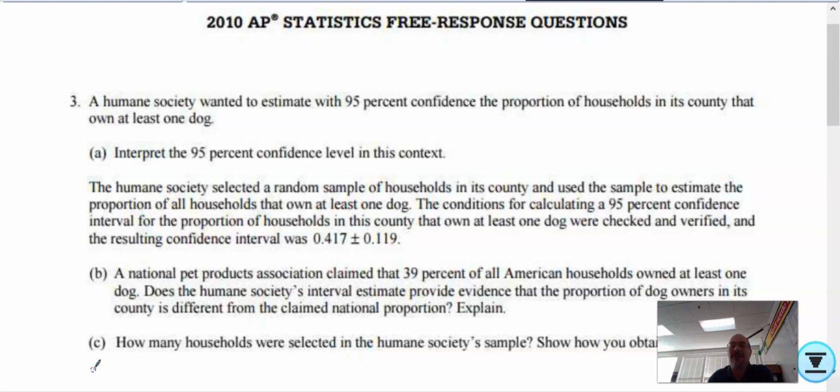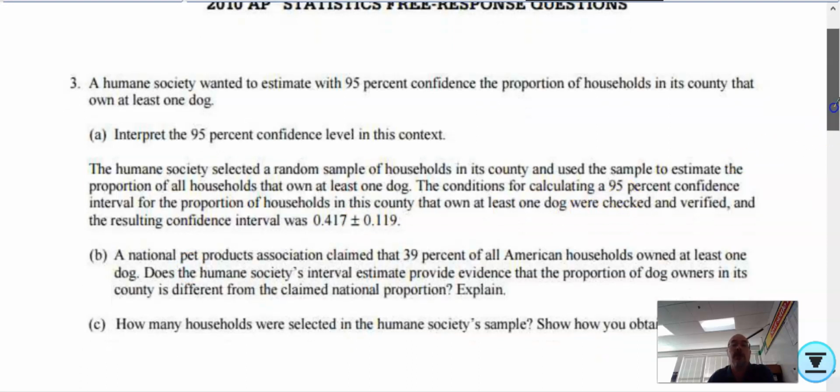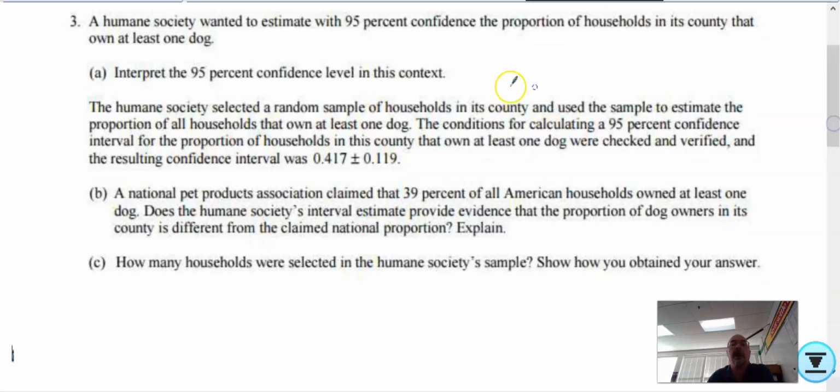All right, let's go ahead and look at this. So this would be a warm-up problem I would normally do. It's from 2010. And obviously, these are all still legit. I know that was 11 years ago, but we can still use these problems. So here's our situation. A humane society wants to estimate with 95% confidence the proportion of households in its county that own at least one dog. Interpret the 95% confidence level in this context.